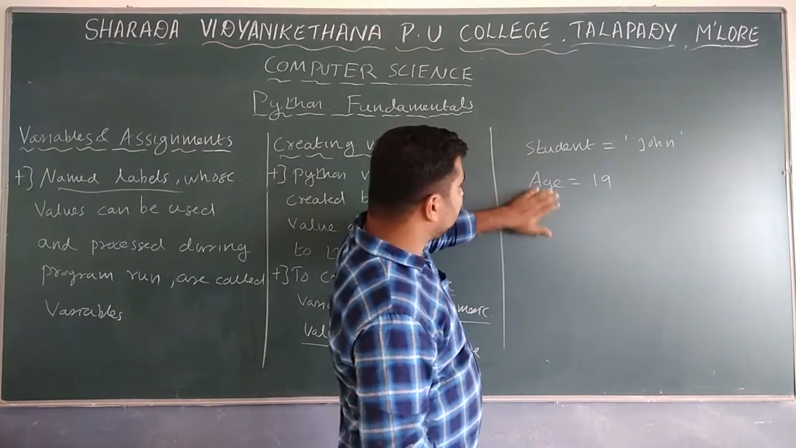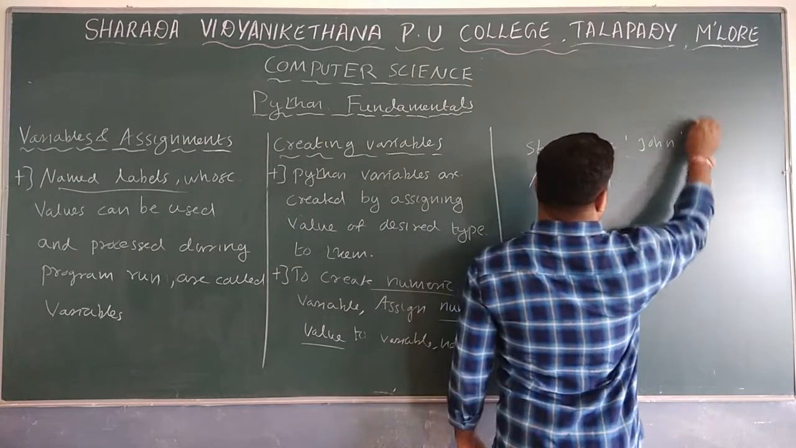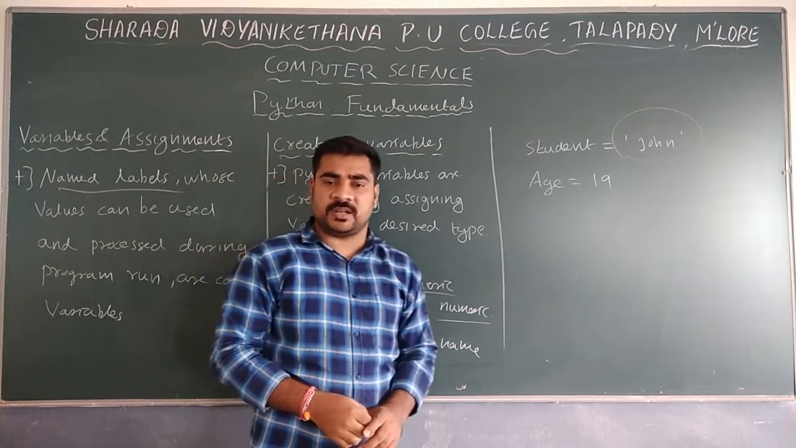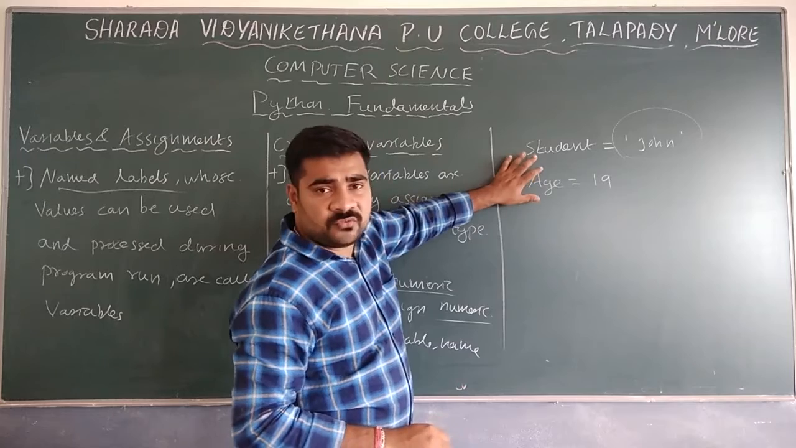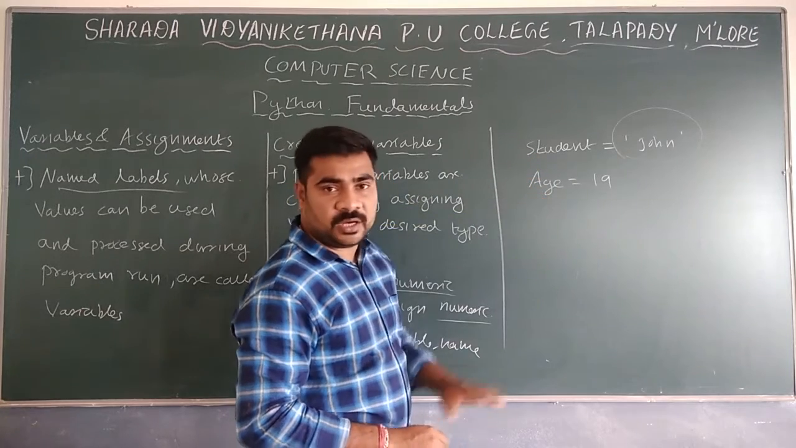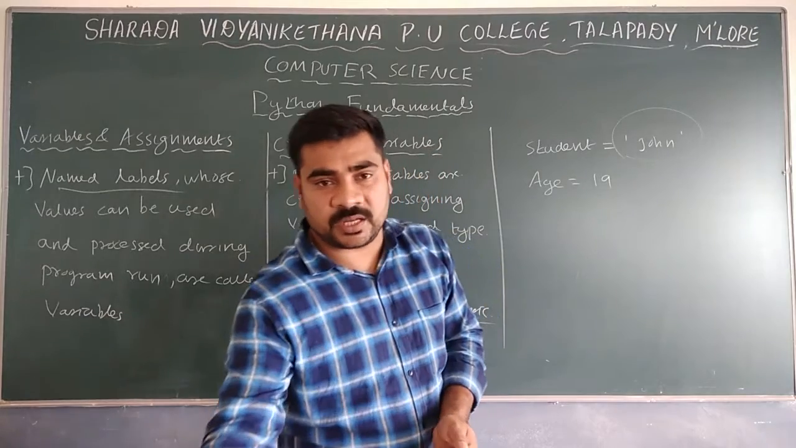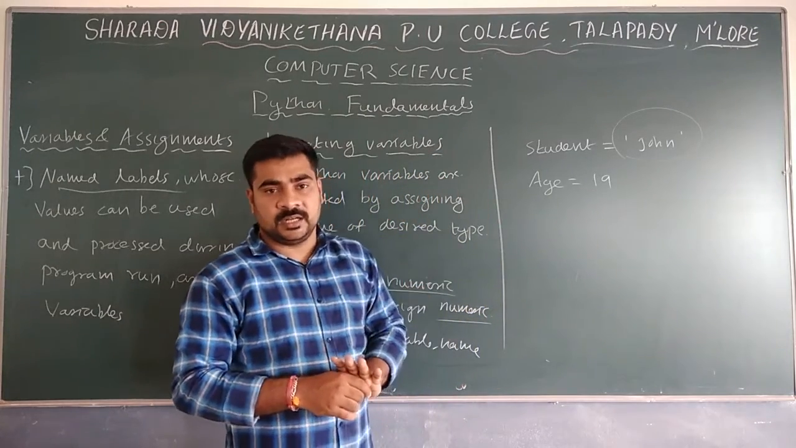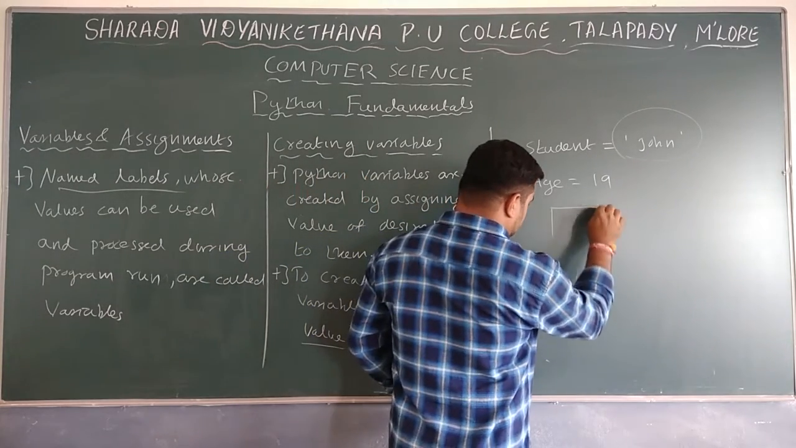There are two examples, student and age. Student is one variable, and string data or characters are assigned to it, for example, John. So this is the creation of a variable. Here one more thing: age is equal to 90. So one more variable is created here, with one value assigned, 90. If you create variables like this, you can show it like this.